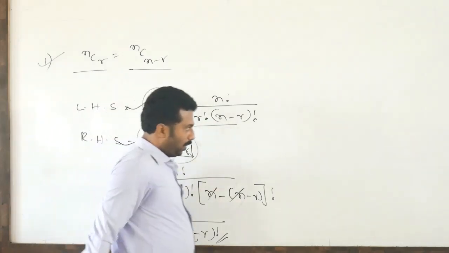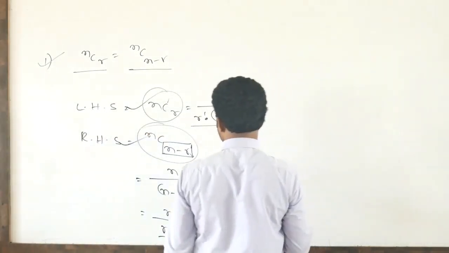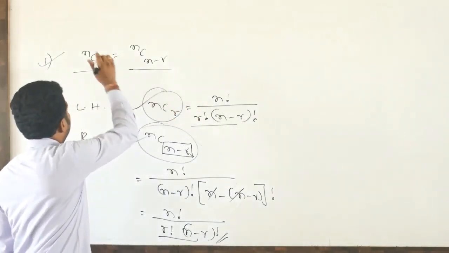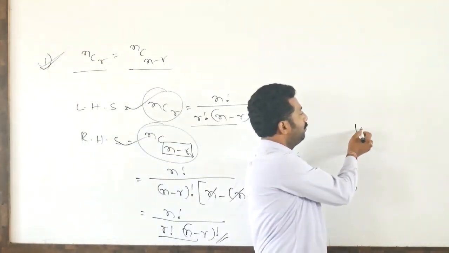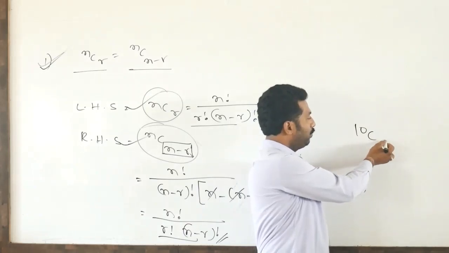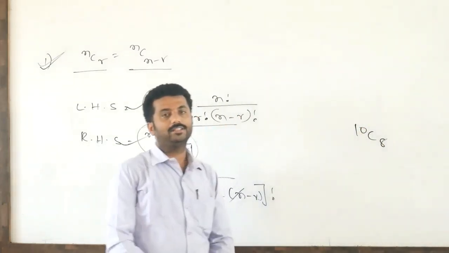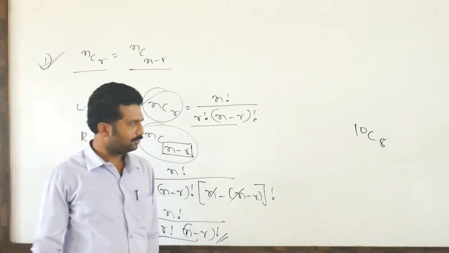Now we will observe one result. Sir, when do we use this property, what is its use? If you ask, here is one simple example. Suppose we have to calculate 10C8.